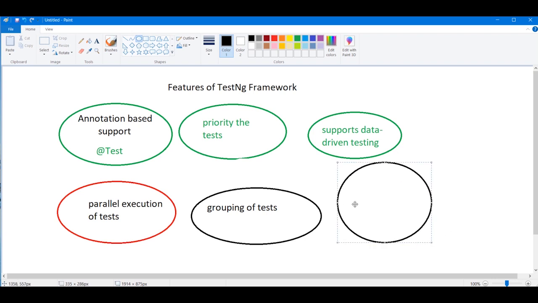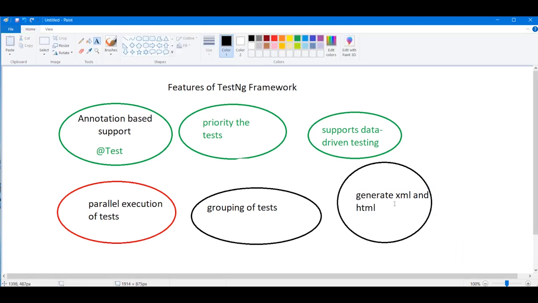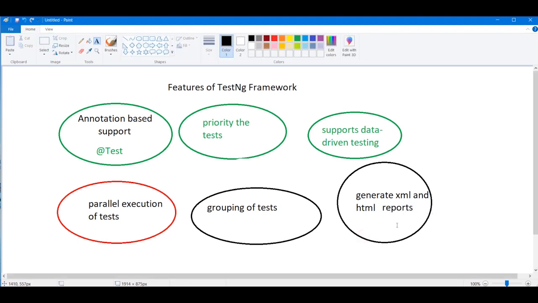Now another thing is that it is able to generate XML and HTML reports. Guys, in the form of XML or HTML, it will generate reports. This is another thing. So these are the 6 features, guys.